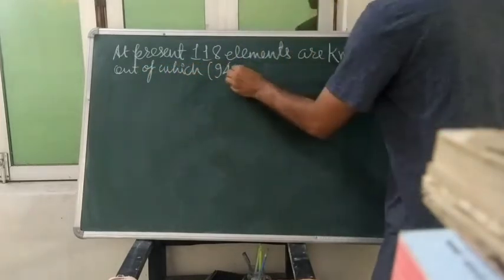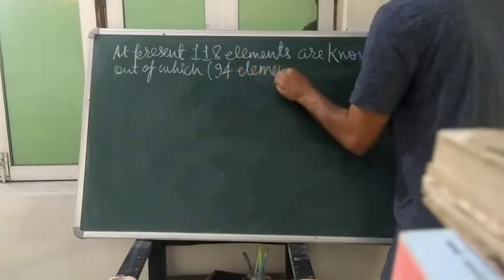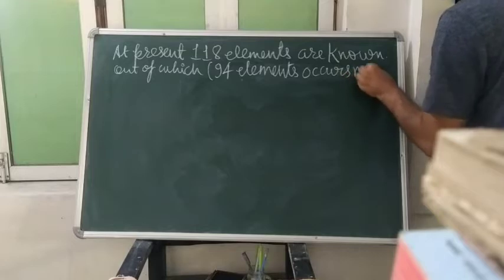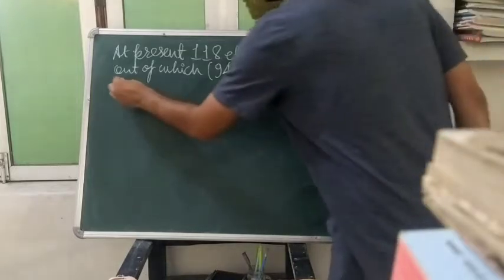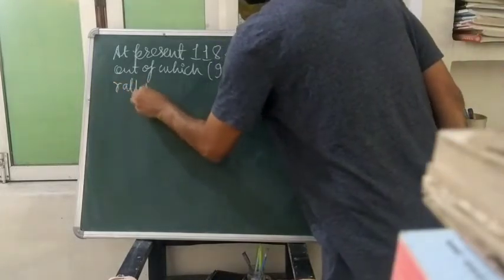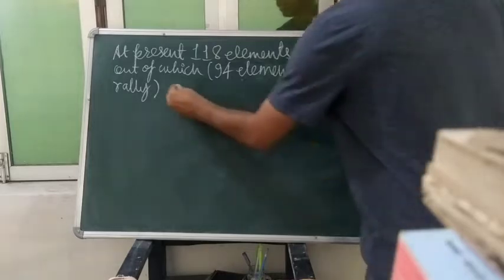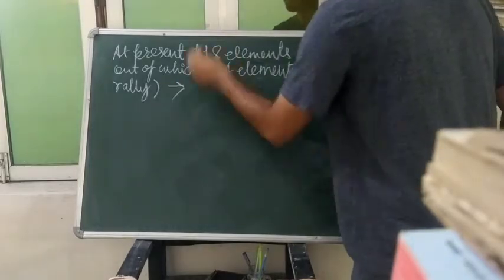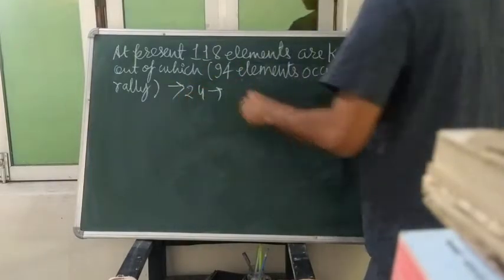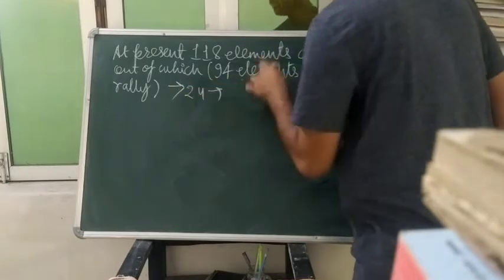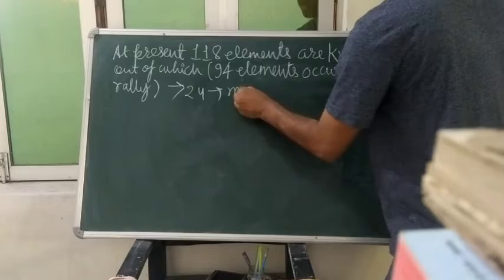94 elements occur naturally. These 94 elements will occur naturally and other elements will be man-made. So there will be how much? 24 man-made elements.